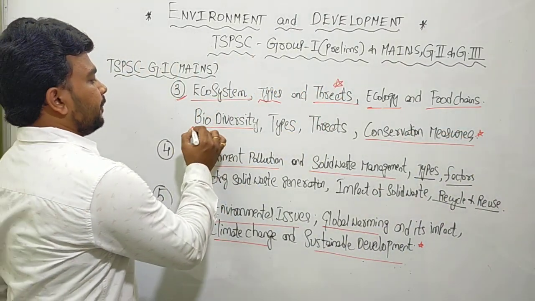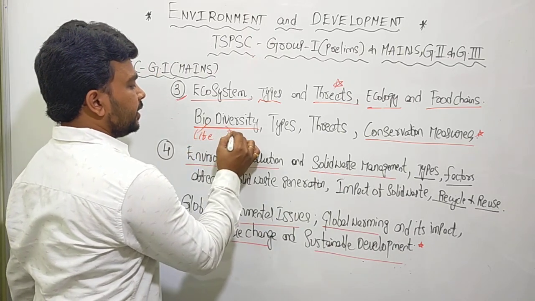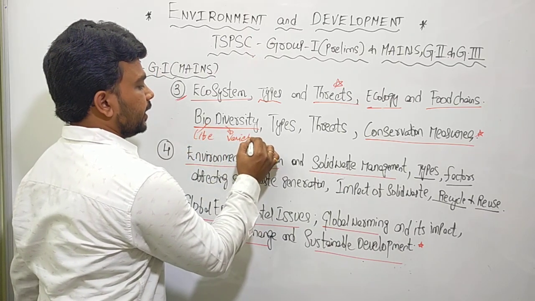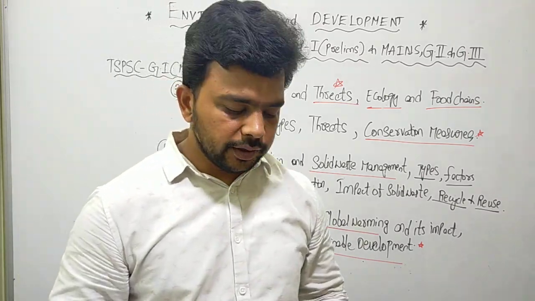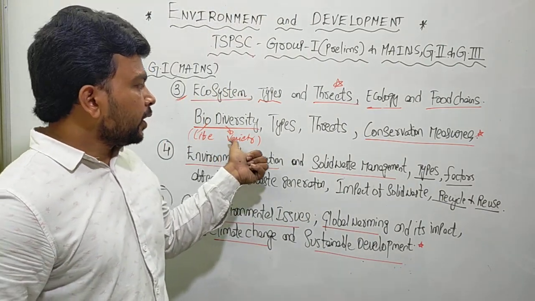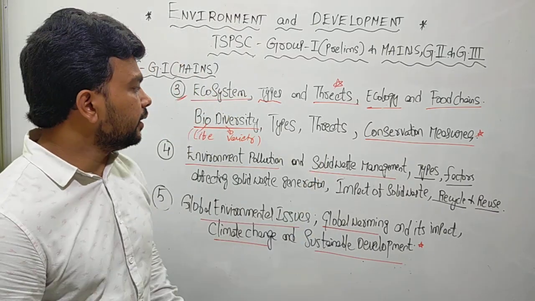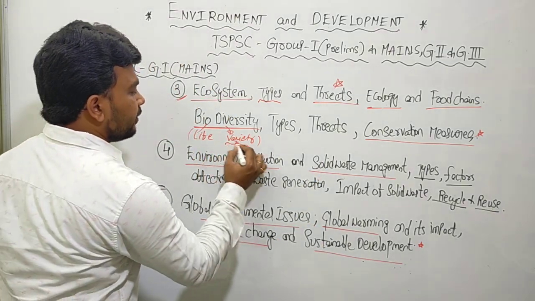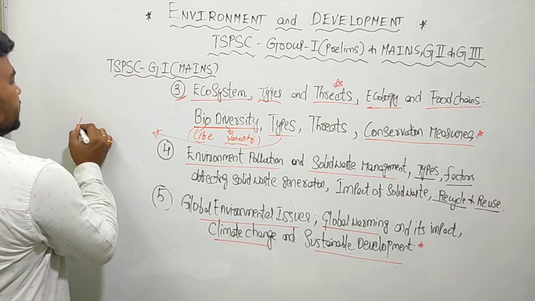Ecosystem. Then biodiversity. What do you mean by biodiversity? Bio means life. Diversity means variety. The variety of life forms on planet Earth is called biodiversity. Now, what are the various types of biodiversity? You can observe the variety of life forms at three levels.